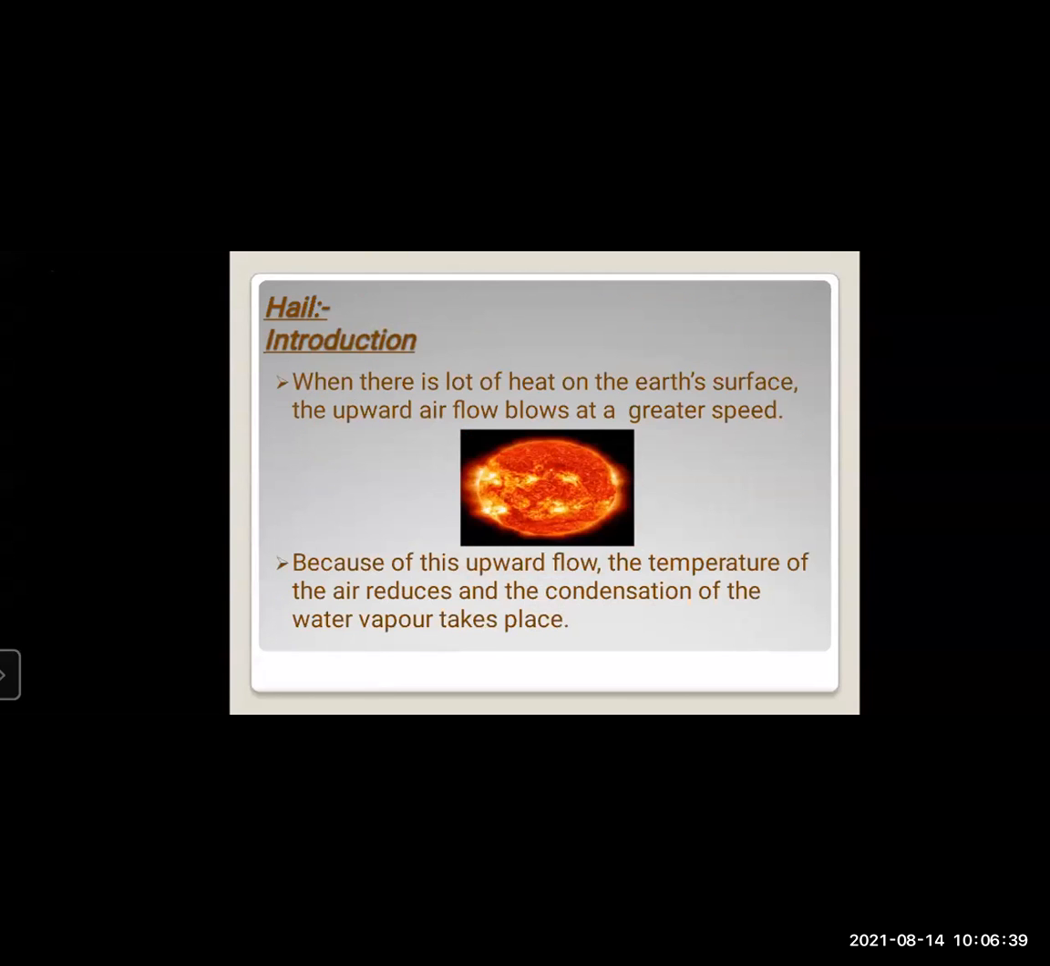See, when there is a lot of heat on the earth's surface, the temperature is too high. At that time the air travels at a very great speed and blows upward, and the temperature of the air reduces. The temperature of the air reduces, and at that time the condensation of the water vapor takes place. Then the formation of clouds can be seen.